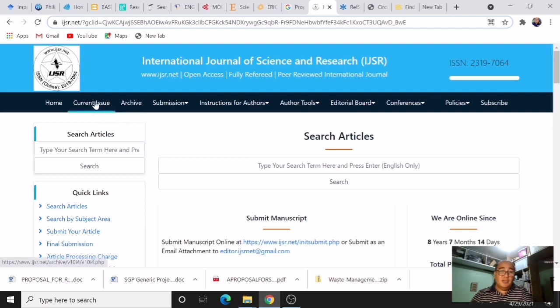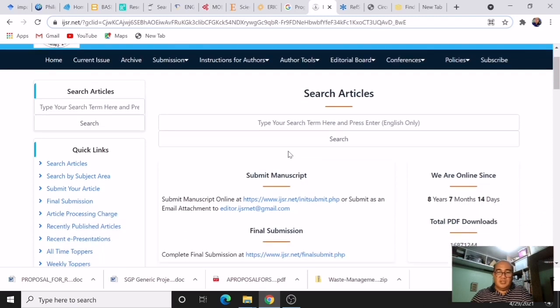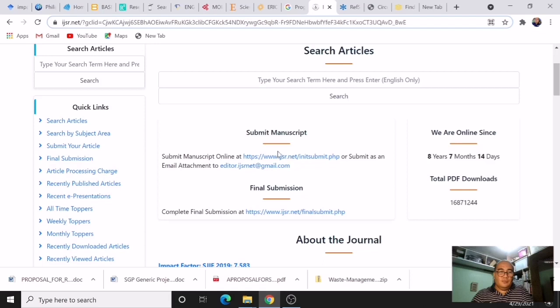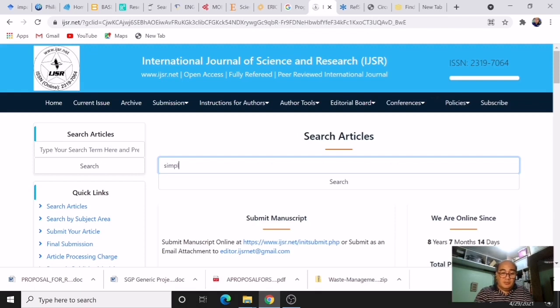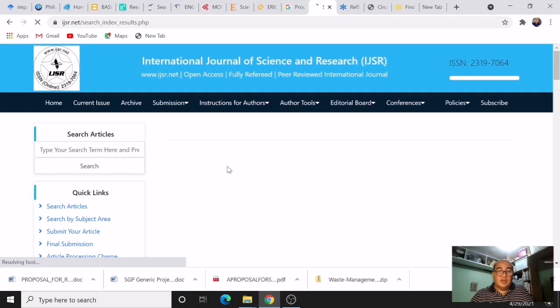So you can have here access of the current issue, its archive submission if you will be submitting paper for conference, and then instructions for conferences, policies, etc., etc. So again, you can type your search here. Say for example, we are looking for simple machines. This is actually an engineering study.